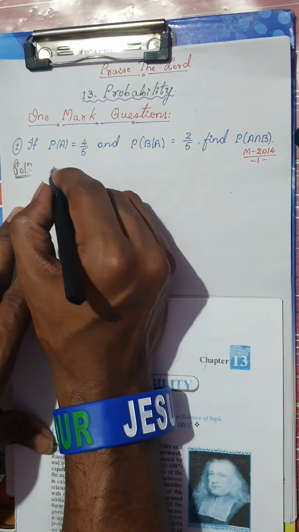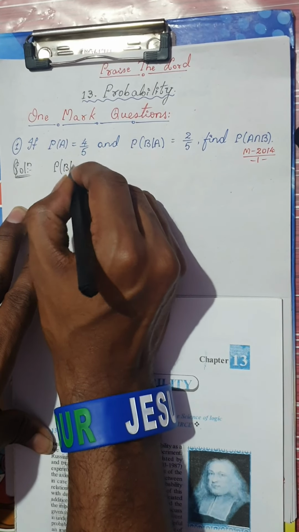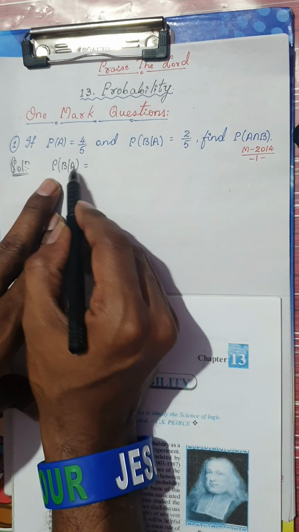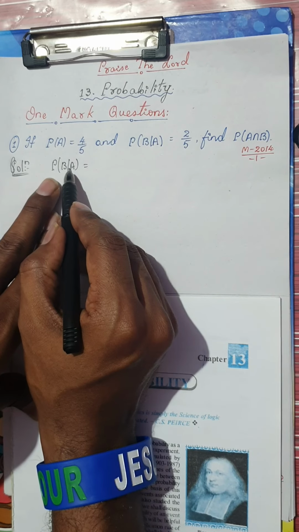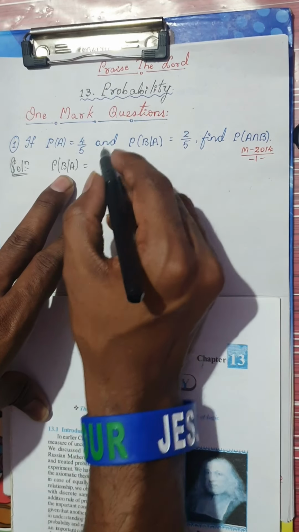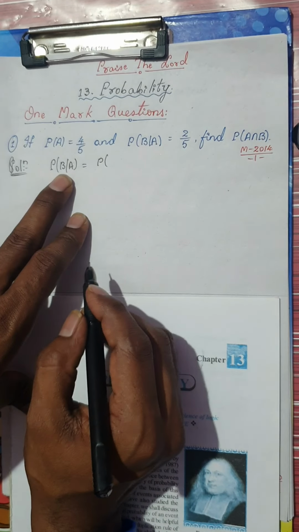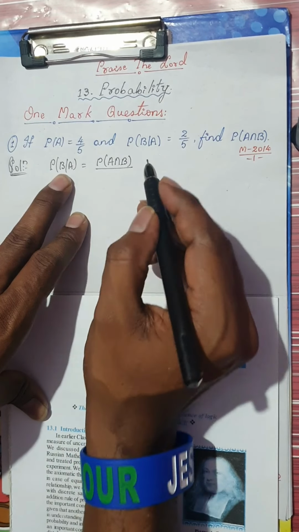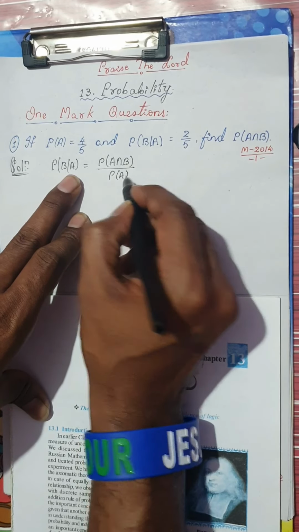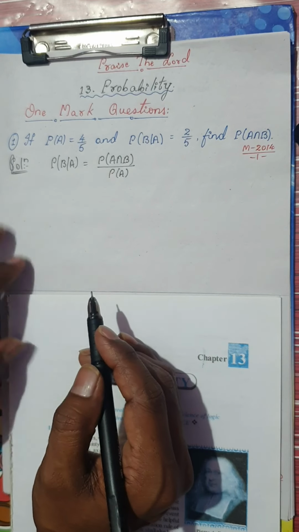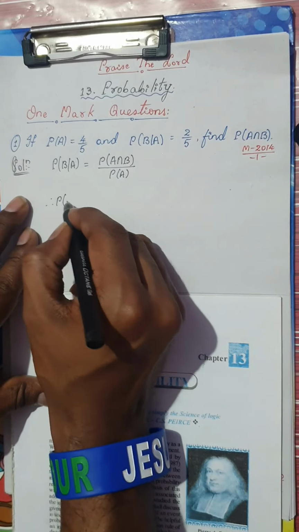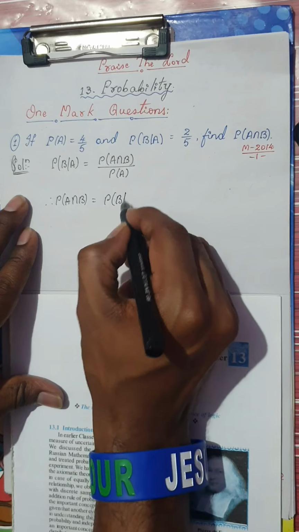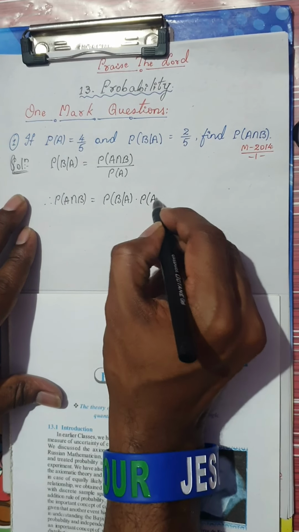Whenever you find such kind of problems, just take the formula related to the conditional. So we know that, as I just told you some minutes before, we are going to use the formula: probability of B given A is nothing but, yes, what, Raju? It is probability of A intersection B, or B intersection A, whatever you can write, divided by, remember, probability of A, isn't it? If you know this formula, you can easily get 1 mark. Therefore, probability of A intersection B is nothing but probability of B given A into probability of A.